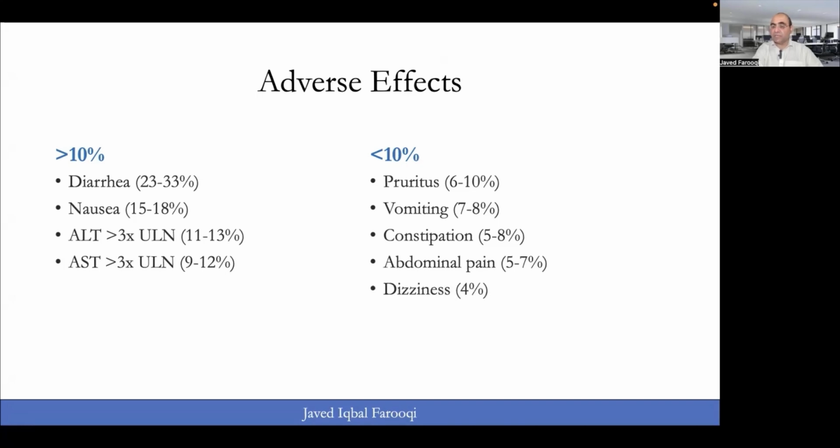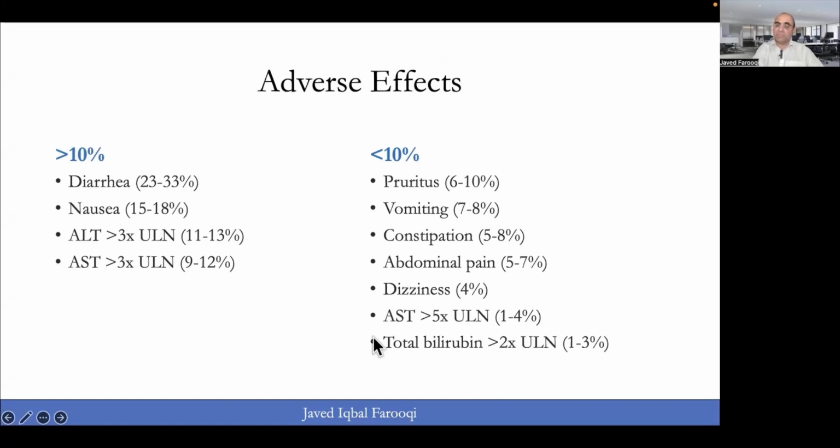and dizziness at 4%, AST more than 5 times in 1 to 4%, and total bilirubin more than 2 times in 1 to 3%. So these are in decreasing order of reporting of the side effects. Diarrhea is the most common one, and total bilirubin more than 2 times is the least common.